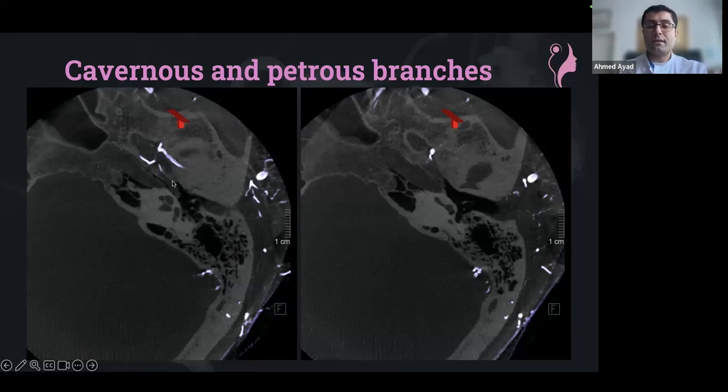And after that, you're going to see that the petrous branch is going dorsally and the cavernous one is going ventrally. Now, the petrous branch, as I mentioned, is very difficult to see. And this is important because a lot of colleagues just describe the other branch, which is the petrosquamosal branch, as a petrous branch. And this is important. Why?